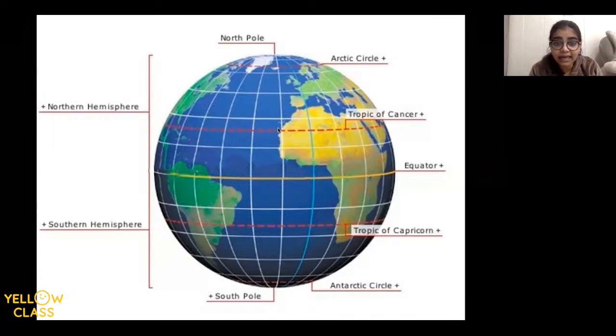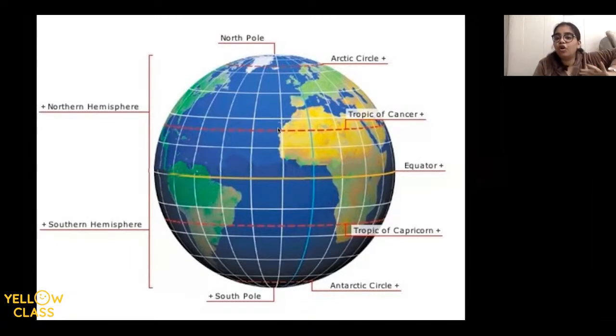And the line at the bottom, red color line, is the Antarctic Circle. And just above the Arctic Circle, we have the North Pole. And just below the Antarctic Circle, we have the South Pole. Is it clear for everyone? Yes, show me a thumbs up. Is this picture clear to everyone?